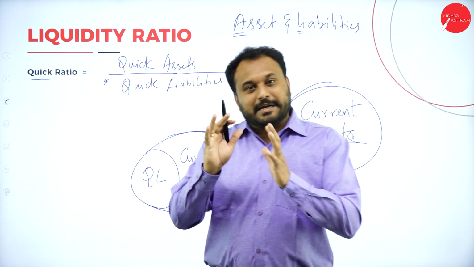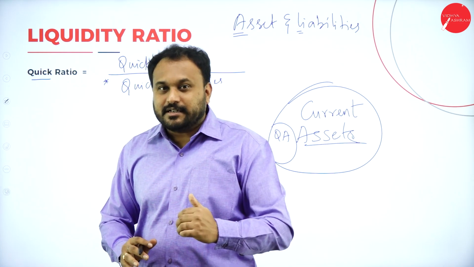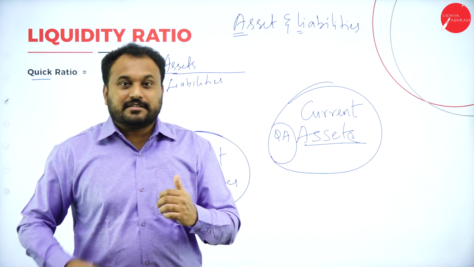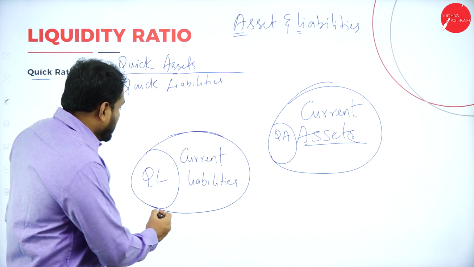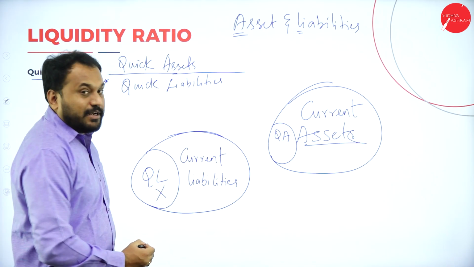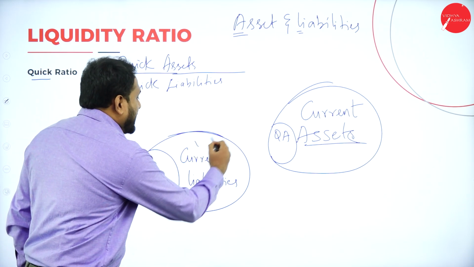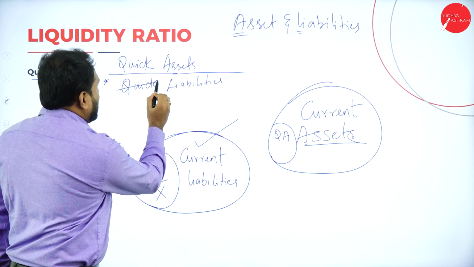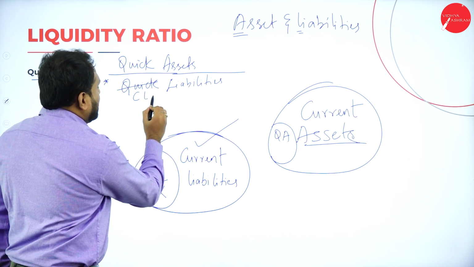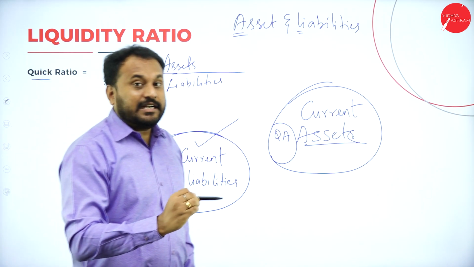But it is within 1 year, isn't it? Within 1 year. It is not the next day itself. So that is the reason we don't have something called quick liability. We have only current liability. So here the formula is what? It is not quick liability. It is current liability.